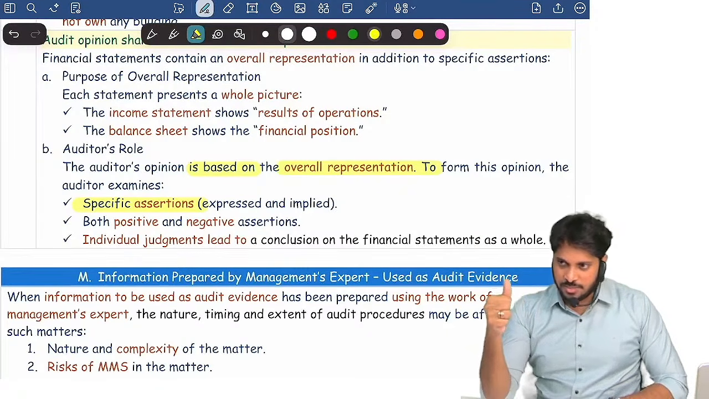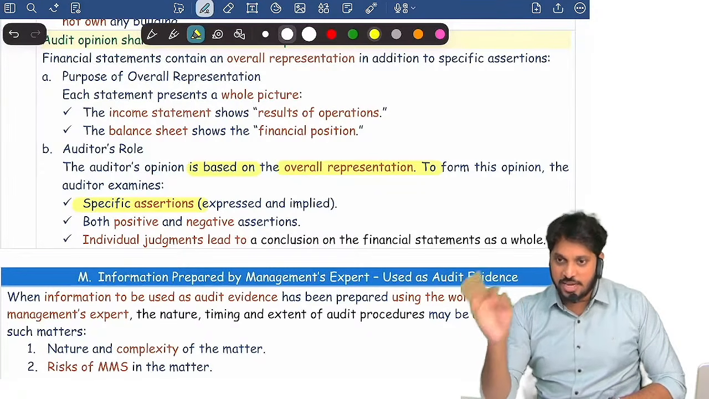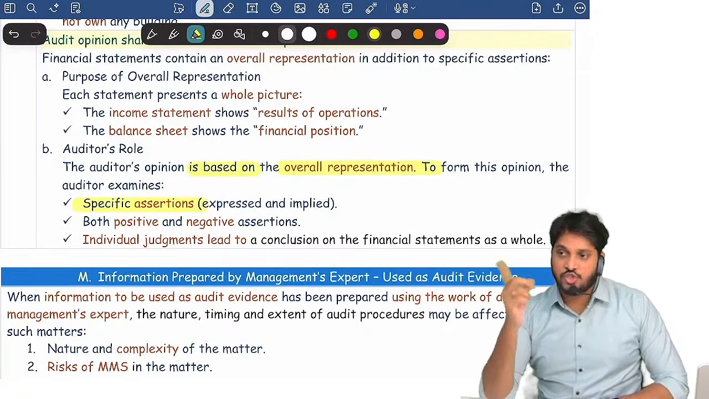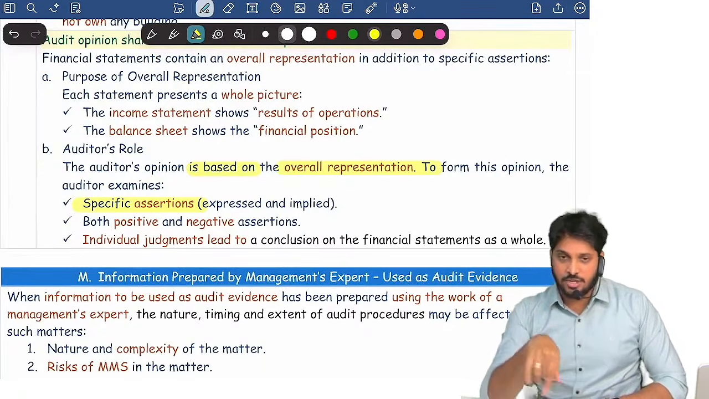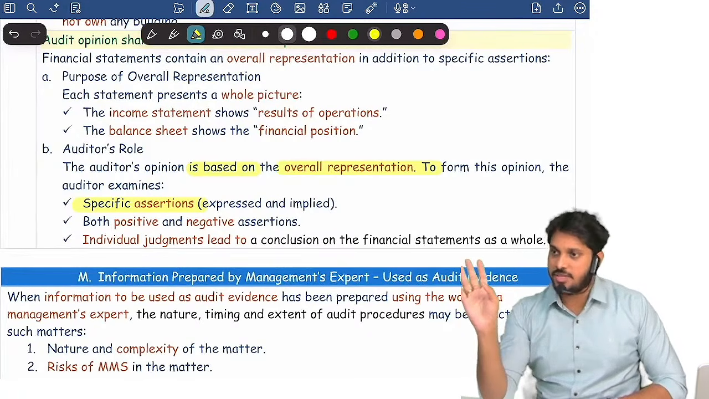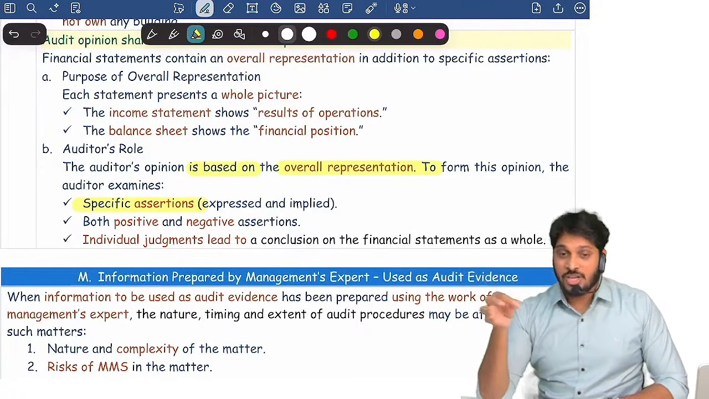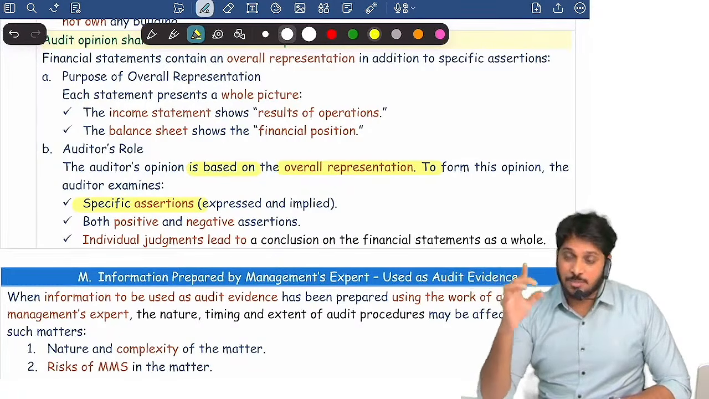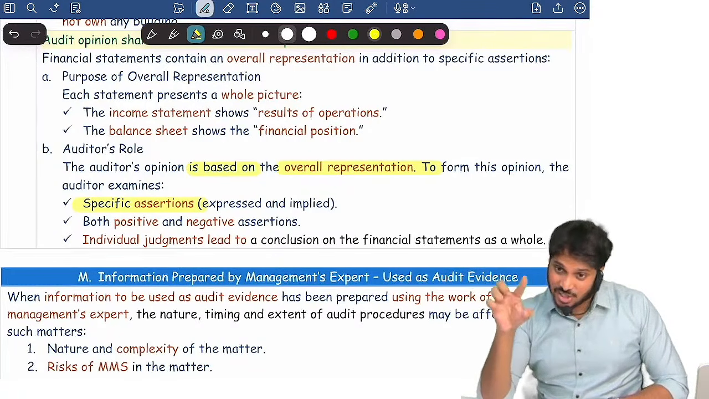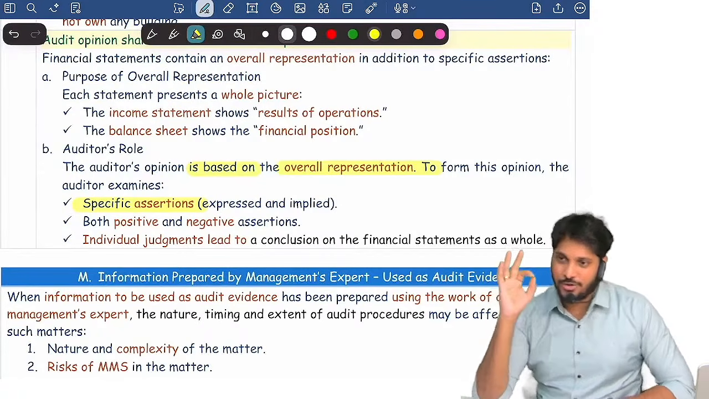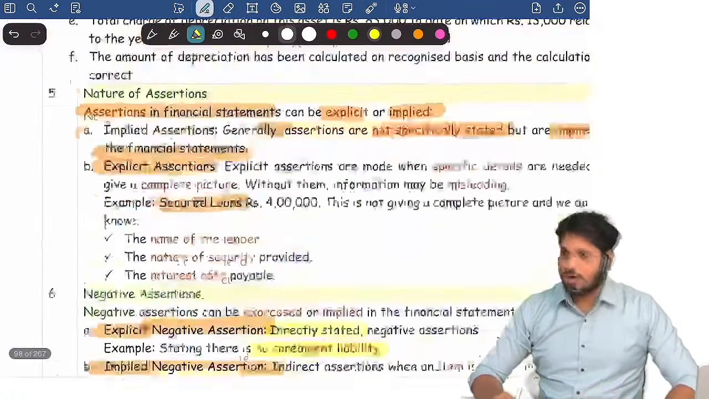When ownership is with the company, valued correctly, physically existing, completely accounted, then you will assume that inventory is true and fair. Like this you do for fixed assets, like this you do for liabilities, payables, creditors, everything, receivables, everything. P&L items, you do the similar. And that's how you do audit. You obtain audit evidence by testing various assertions in the items of financial statements. Are you clear? So that is the assertion topic.